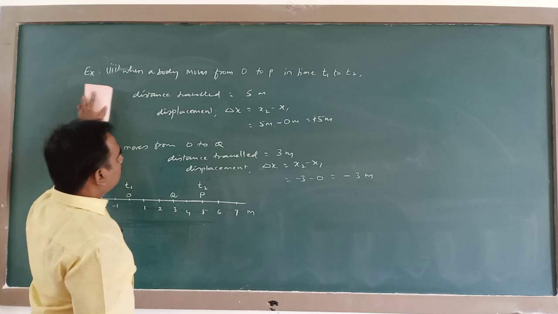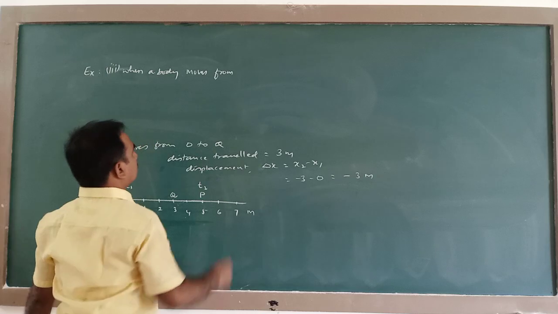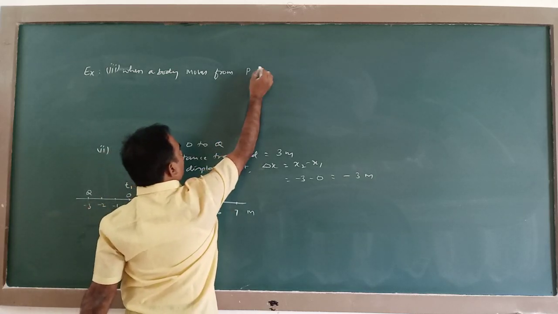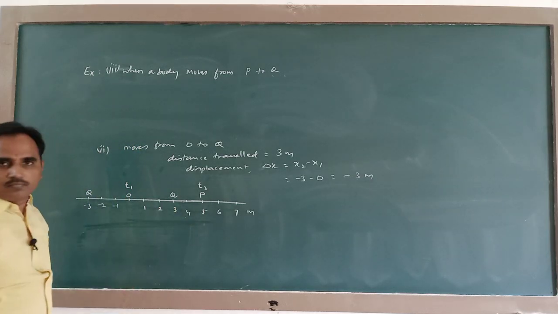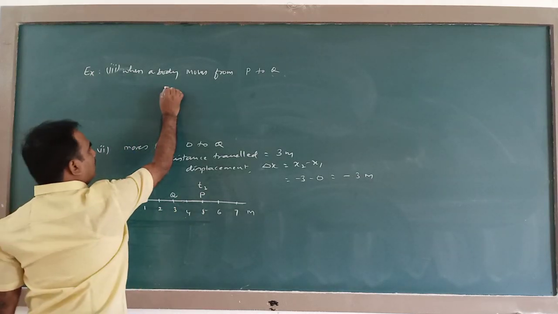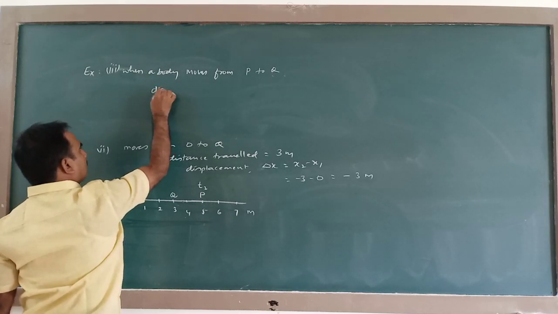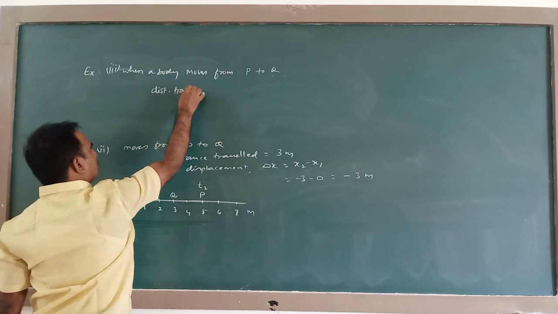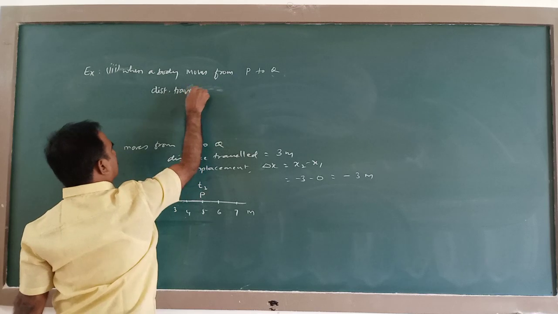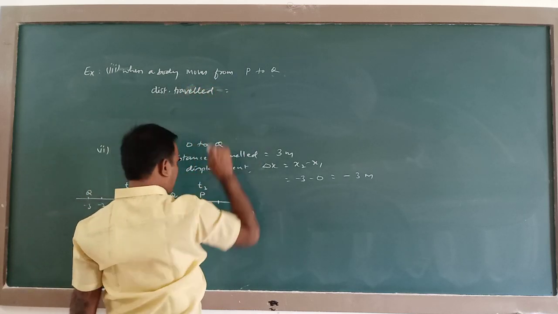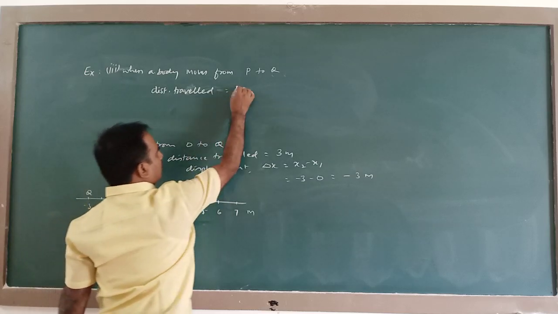So when a body moves from P to Q, from here to here, the distance traveled or path length from P to Q is 2 meter.